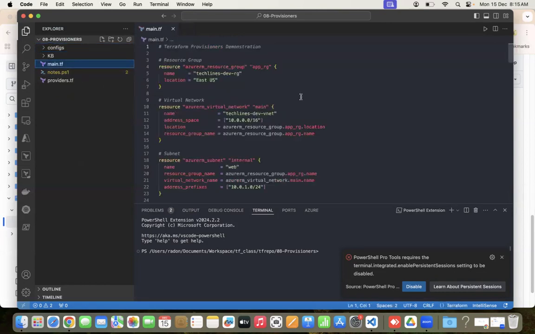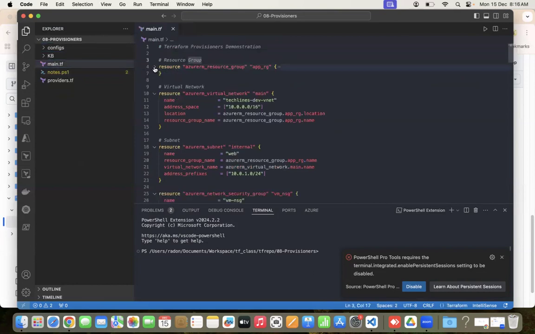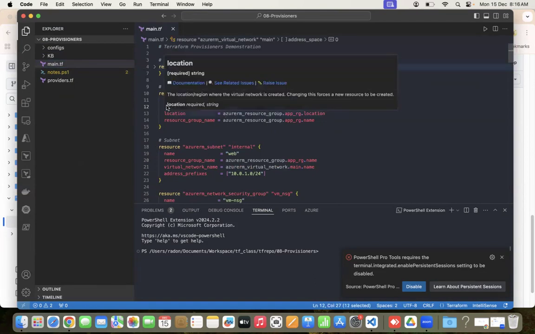Here, we are trying to create a VM. So for that, we are creating a resource group first. This part is about a resource group. Then we are creating a VNet with this name, and the address space is 10.0.0.0/16.